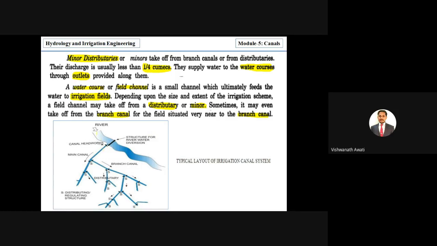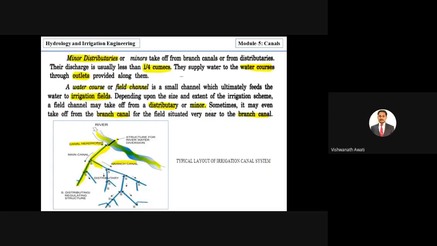So here you can see the river, right, which is flowing from this direction, and here there is a construction of a structure, and the water head will be raised. After raising of the water head, the water is supplied through gravity flow to the channel or canal, right? And here you can see the headwork of the canal. First, you can see this one is the main canal, and at some interval it is diverted. It may change to what is called a branch canal.